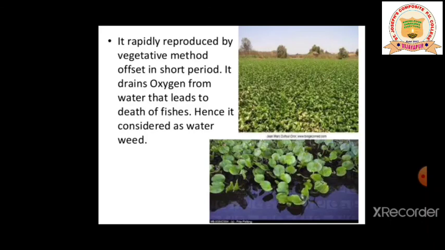Very important. Again, for the theory part, they will ask you a question. Why is water hyacinth termed the terror of Bengal? Or, water hyacinth is called the terror of Bengal, justify. This may be the question which can come in the theory part. So you are supposed to write the answer as: it drains out the oxygen from the water which leads to the death of aquatic animals. Hence it is considered the terror of Bengal.